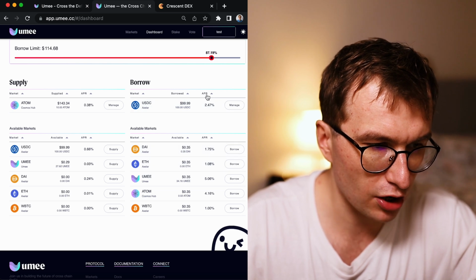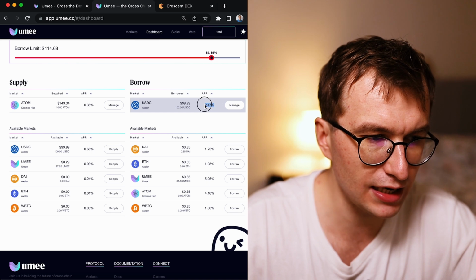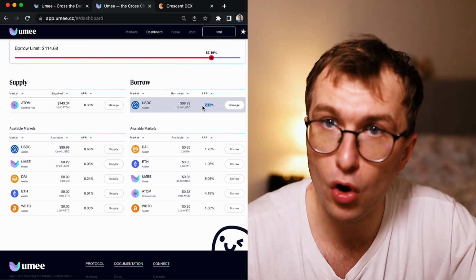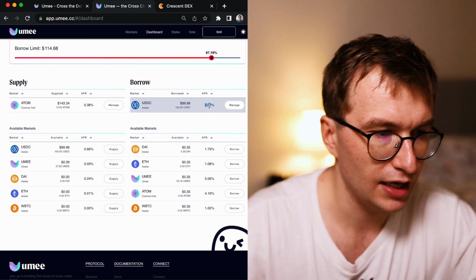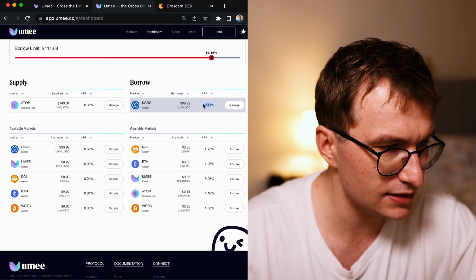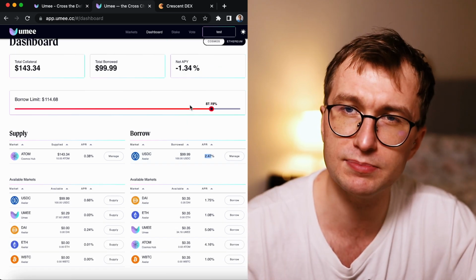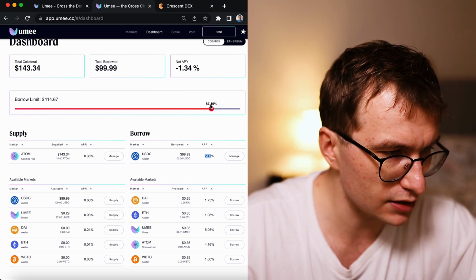And this APR over here is how much I'm going to pay a year. So in a year, I need to repay 2.47% more back to Umi. So that is the cost. I'm waiting for this till it's going to be more promising, with more assets, because I think once the liquid staking is there, it could be quite interesting.